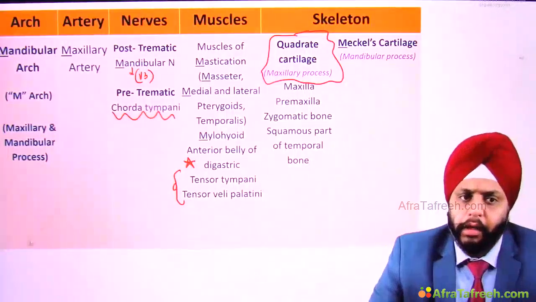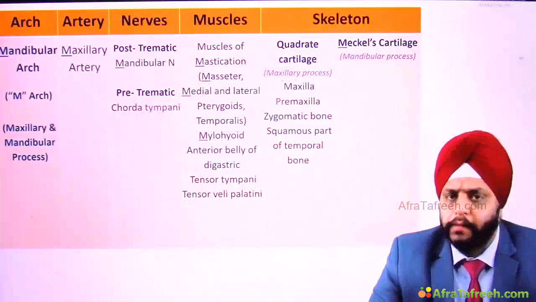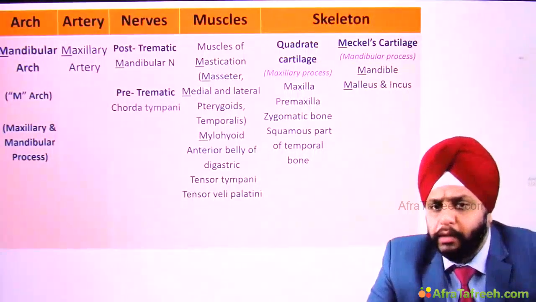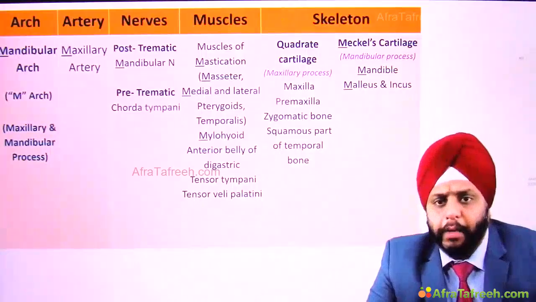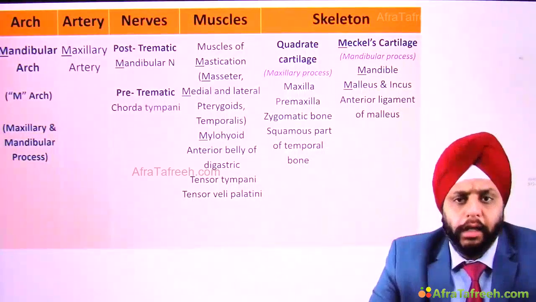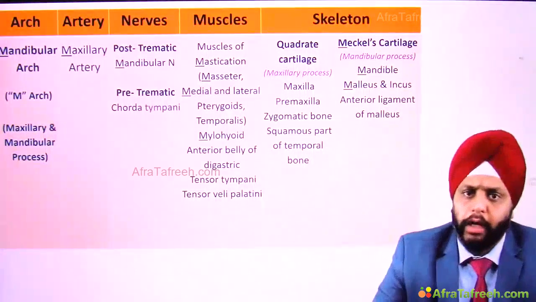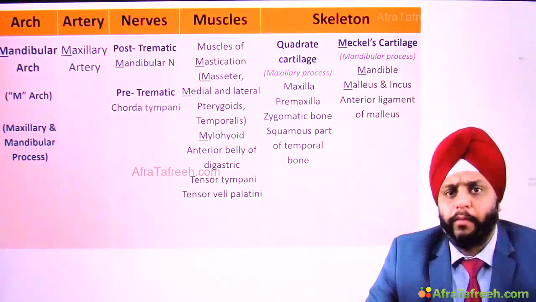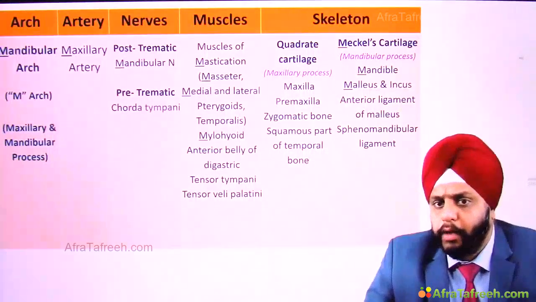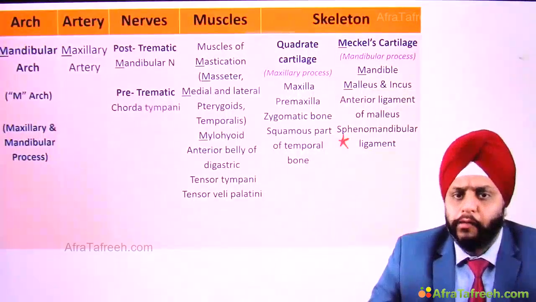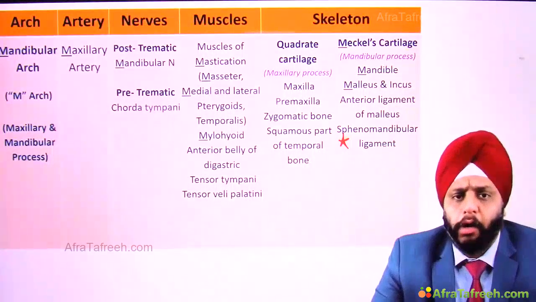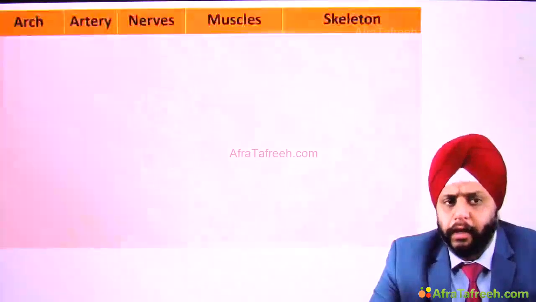Right? Okay. Now let's look at what forms from Meckel's cartilage. From Meckel's cartilage we have M, mandible. Number two, we have malleus and incus, the two ear ossicles, ear bones. Malleus and incus form from the first arch, Meckel's cartilage. Then we have the anterior ligament of the malleus also. Attached to the malleus, this ligament is also formed from the first arch. Then we have the sphenomandibular ligament. Very important. Why? I will tell you later. Now after the sphenomandibular ligament, we come to the next arch, the second arch.